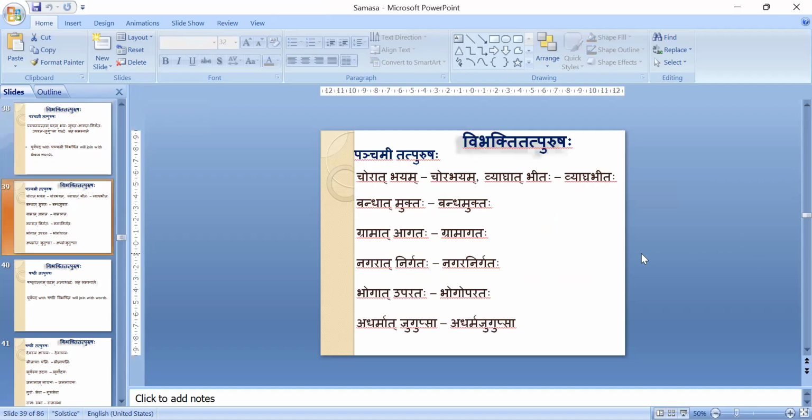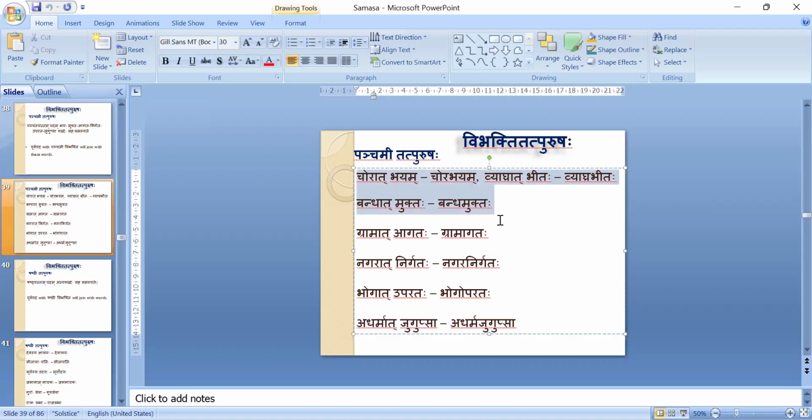Okay, Chorat Bhayam, Chora Bhayam. Vyagrat Bhitihi, Vyagra Bhitihi. Like this. Bandhat Muktaha, Bandha Muktaha. Okay. Anything you have to ask in between? Otherwise, I will go on continually telling. Okay. Gramat Agataha, Gramagataha. Nagarat Nirgataha, Nagara Nirgataha. Like this. Panchami Vibhakti, especially we have to use for these 3, remember properly.